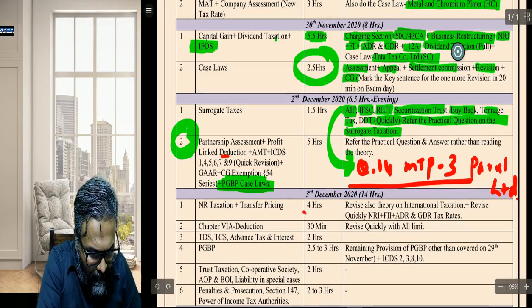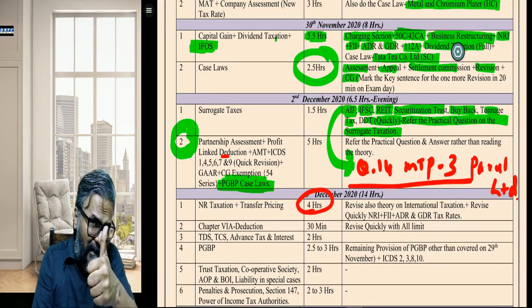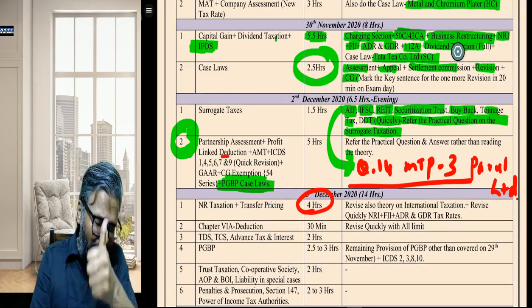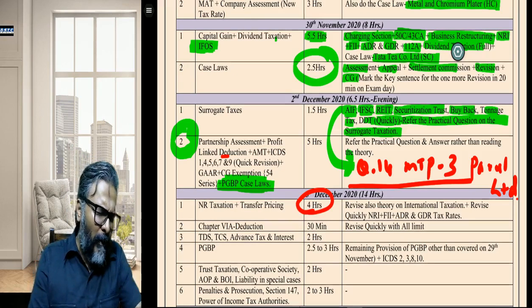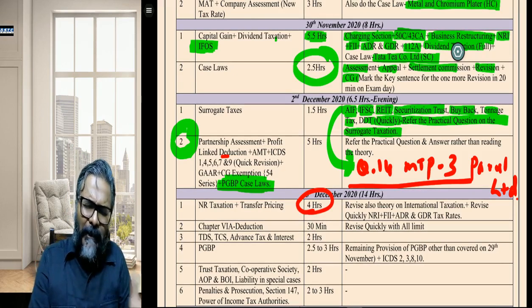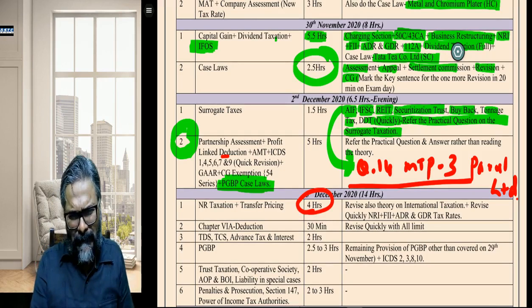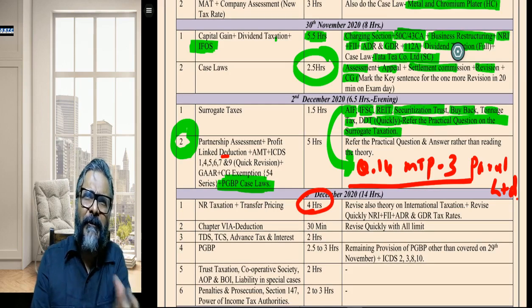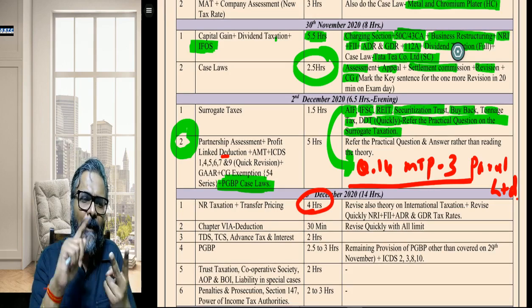In this, students, like NR taxation, residential status, foreign company and individual, you all know. Residential status of the individual and foreign company. For foreign company, it is a poem. Thereafter, again, you can directly refer to the practicals also. Don't read theory on that day. Refer to some practicals in such a way that in 10 minutes, 15 minutes, it can be done. Don't do the duplication.